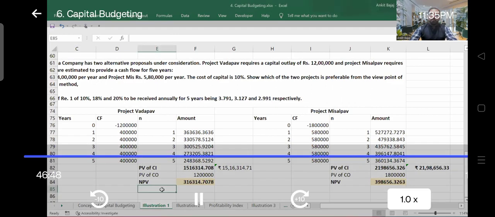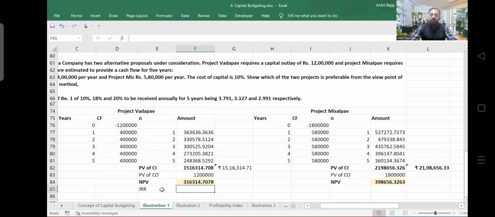Right? Simply, if you want to calculate IRR, what you will do is apply the formula IRR, open up the bracket, and select all the values. In case of IRR, you have to select the negative value also. Press enter. Here IRR is 20%, and here I will do it manually. I will copy. Here, what is going to be the IRR? Here IRR is going to be 18%.